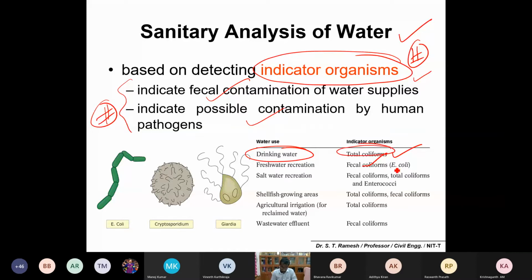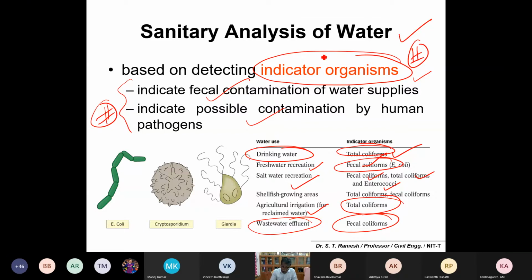For freshwater recreation, you detect whether the indicator fecal coliform is present or not. For saltwater recreation, find out fecal coliform, total coliform, and enterococci. For agricultural irrigation, find out total coliform. For wastewater effluent, find out fecal coliform.